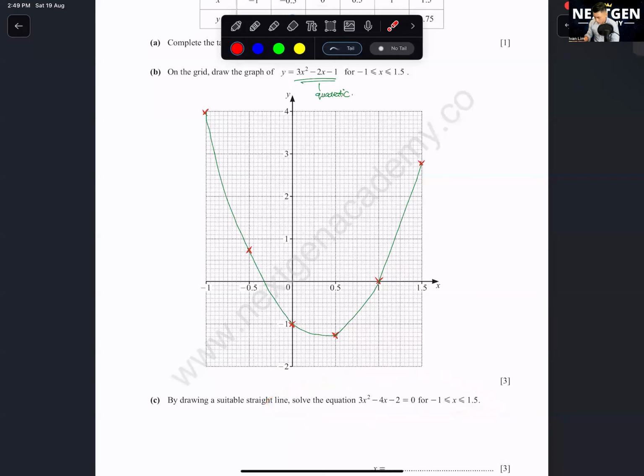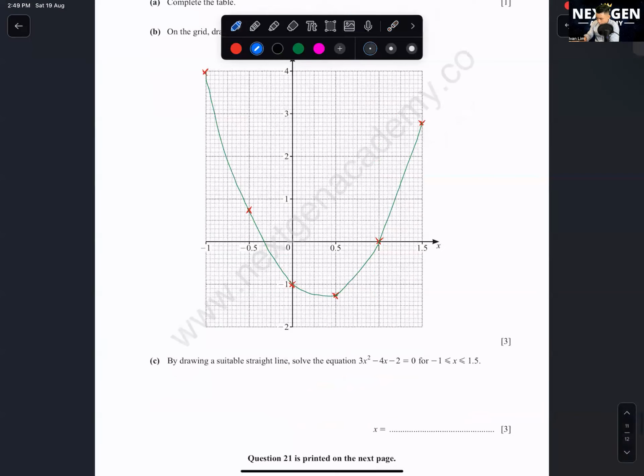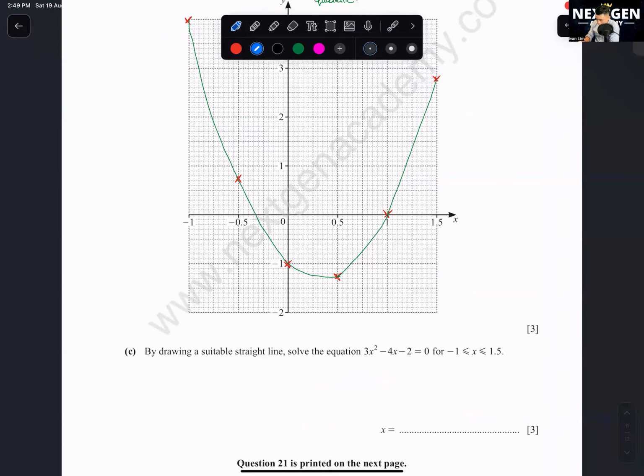Okay, so how to do this? You look at the equation that you drew just now, 3x squared minus 2x minus 1. Okay, the method is like this that you all have to remember. You write down over here first the question that they want you to solve, 3x squared minus 4x minus 2 equals to 0.